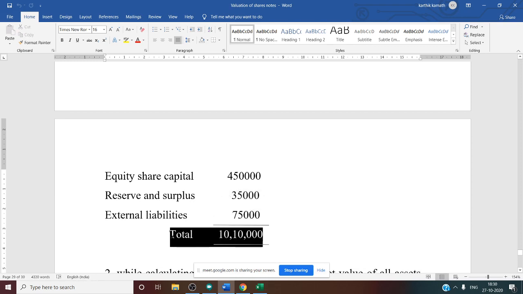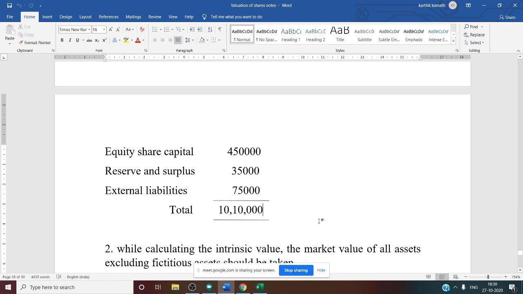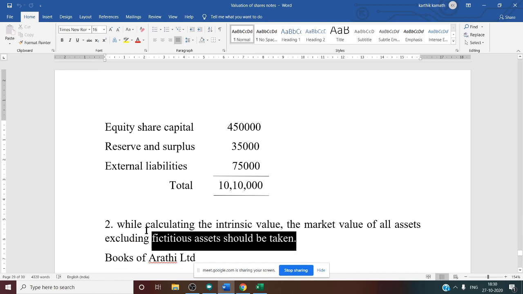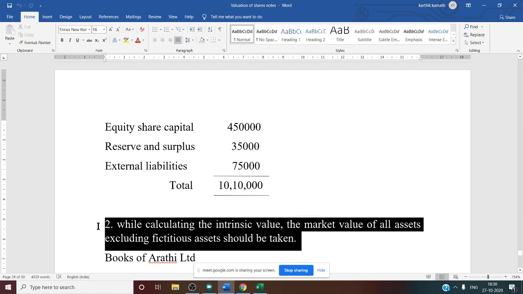You will get final total liability, that is 10 lakh 10,000. So this 10 lakh 10,000 is our total asset also, because liability is equal to asset. Now next, second one. While calculating intrinsic value, market value of all assets excluding the fictitious asset should be taken. Very clear, I have already told: agreed value of asset, from that you need to deduct the fictitious asset if they are given in the adjustment.